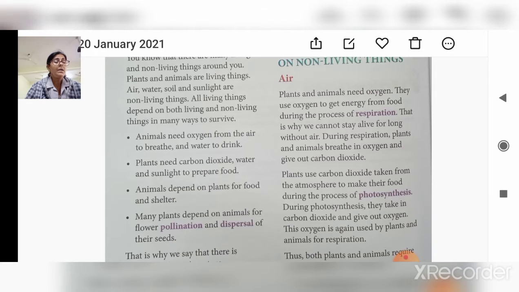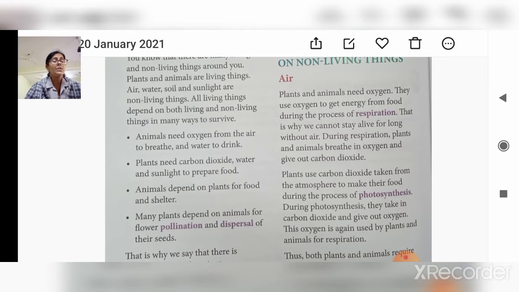When animals and plants die, their bodies decay. When they die, their bodies rot in the soil, and after decaying, they become soil again and mix with the soil.